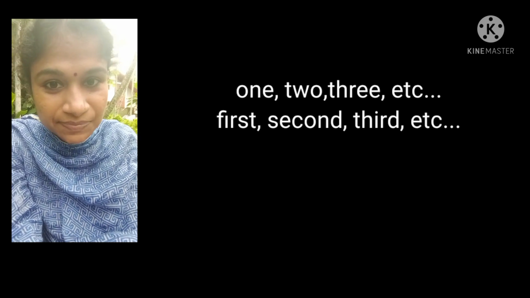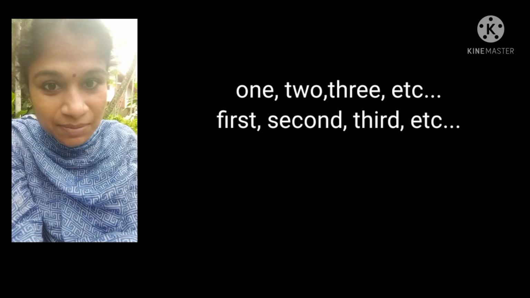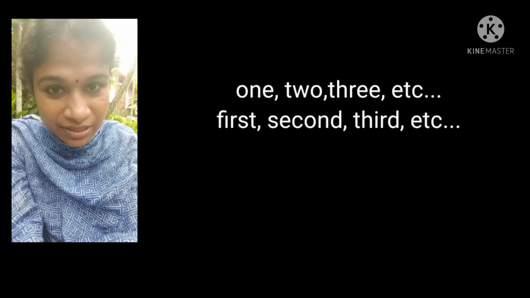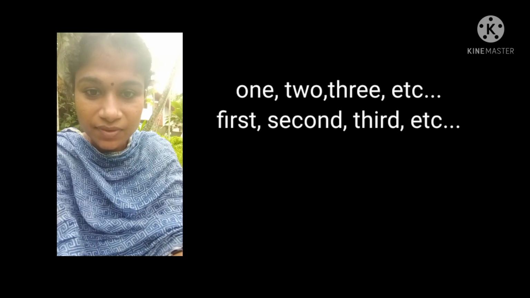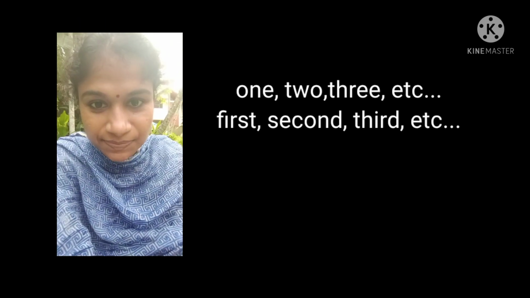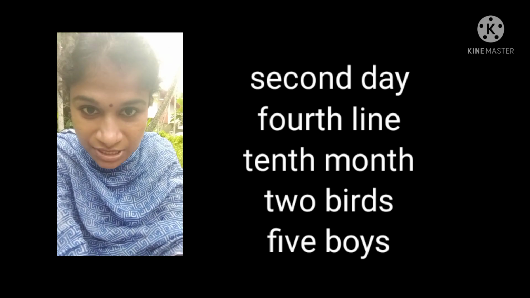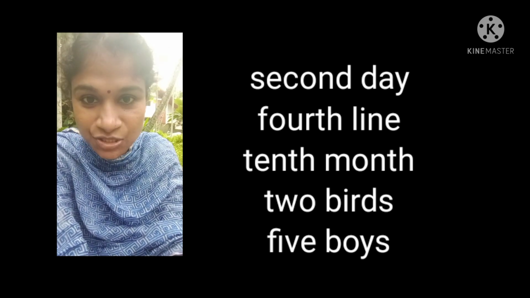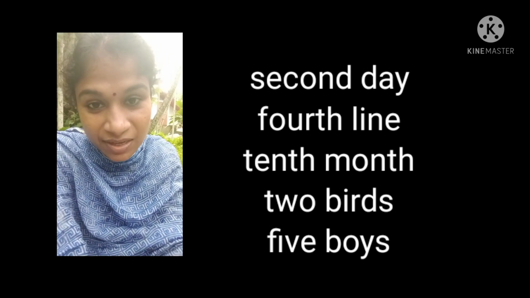For example, she has secured first position in the competition. First position. We are watching the second match.